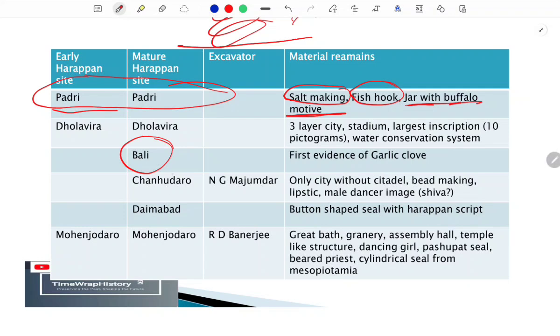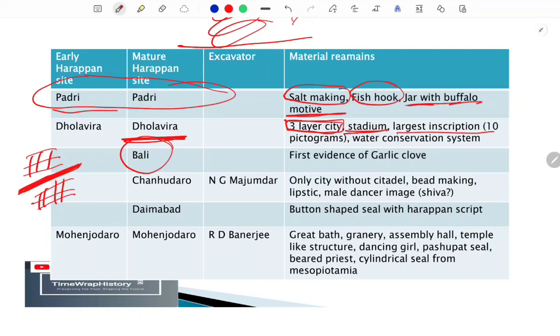The next site is the site of Dholavira. Okay, as I said, Dholavira is one of the most important sites for us. So in Dholavira we find 3-layered cities. In the whole of the Harappan civilization it is common that we have 2 types of settlement. First is called the citadel and second is called the lower town, and you can see that the citadel was comparatively on the upper portion of the city. But in Dholavira we find 3 layers of cities, not 2 layers. So apart from the citadel and lower town, there was one more settlement. Apart from that we find the traces of a stadium.